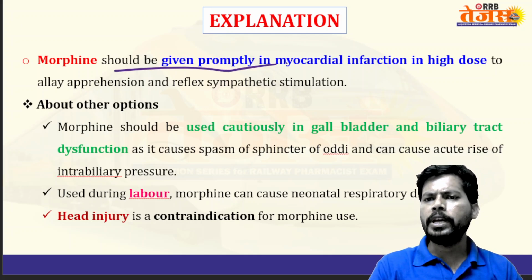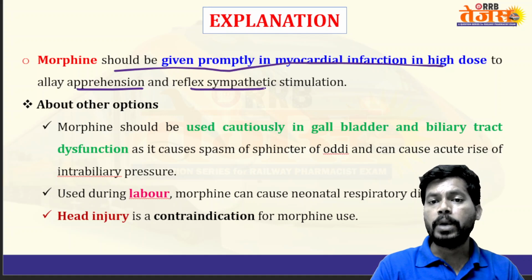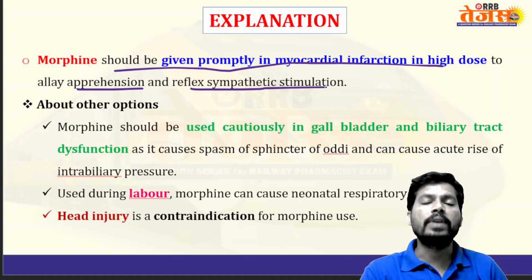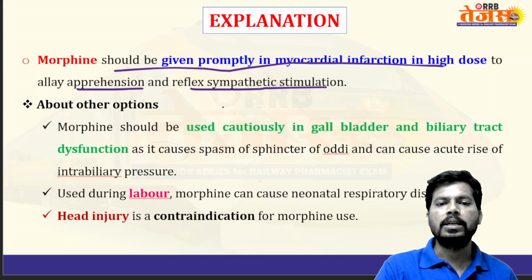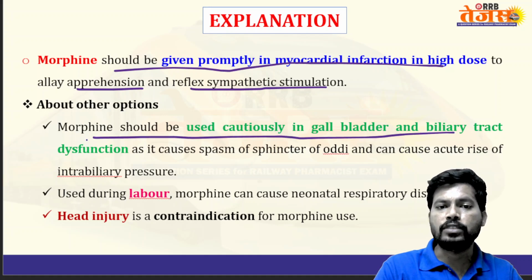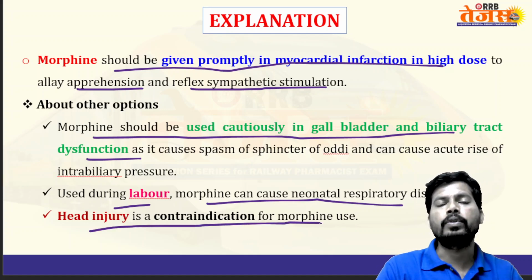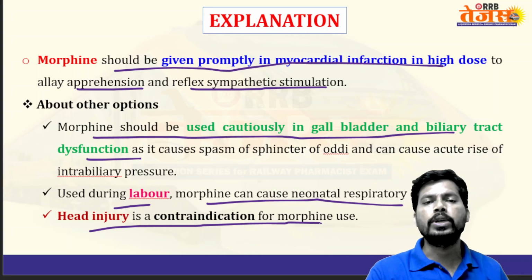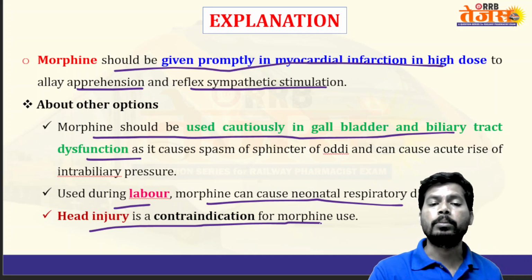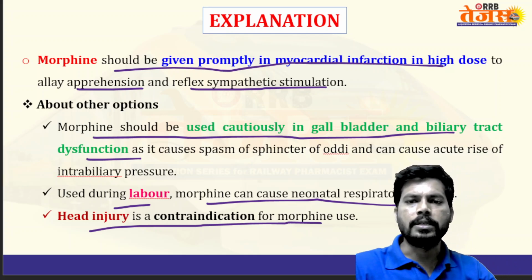Morphine should be given promptly in myocardial infarction in high dose to allay apprehension and reflex sympathetic stimulation. Apprehension, the feeling of illness. About the other options, morphine should be used cautiously in gallbladder and bile tract dysfunction, and during labor. Morphine can cause neonatal respiratory problems. Head injury is a contraindication for morphine use. If a person is suffering from any head injury, any accumulation of excess fluids in the cerebrum, then morphine is not useful. Morphine is contraindicated in that particular case.